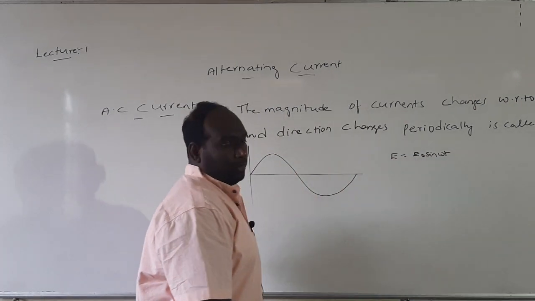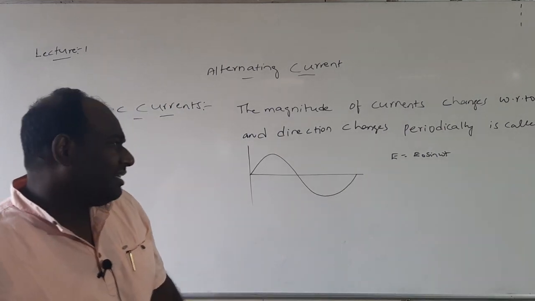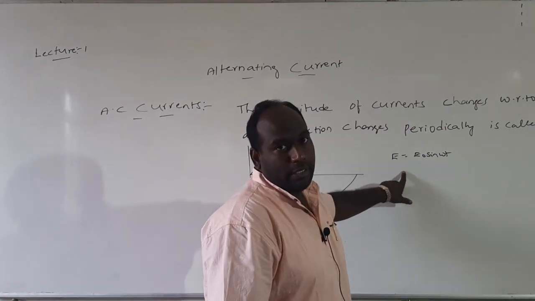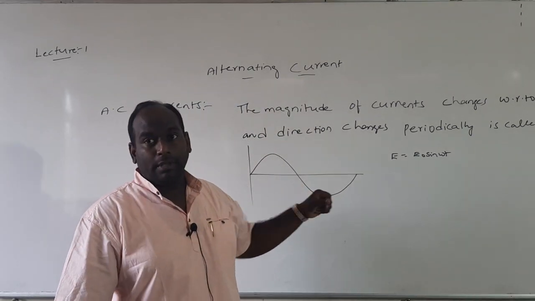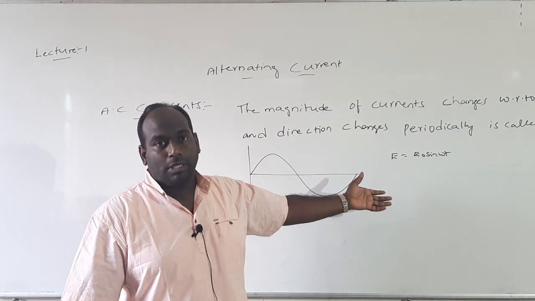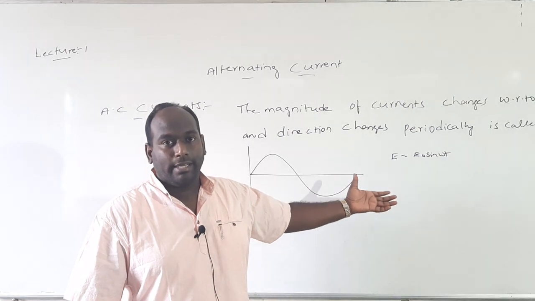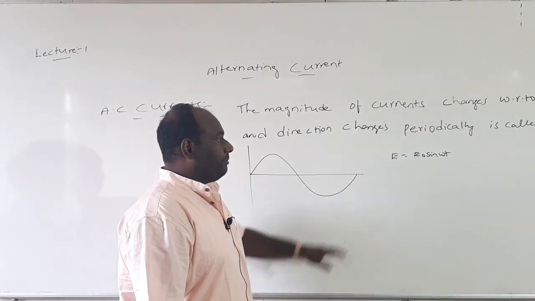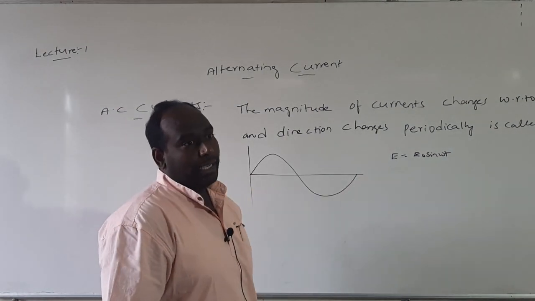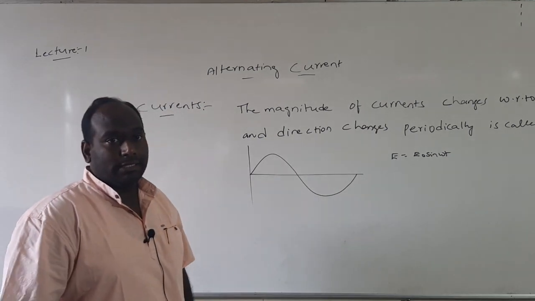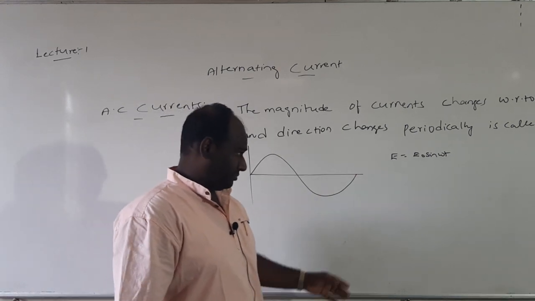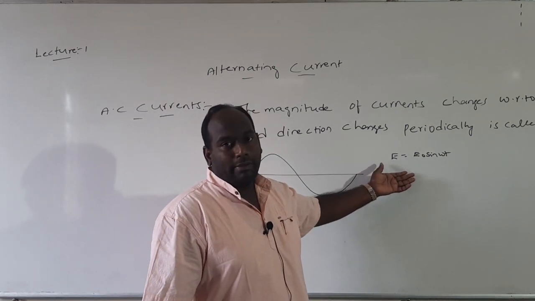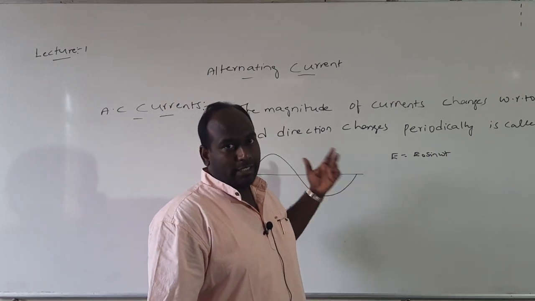This is the equation of EMF in case of AC. This alternating EMF is produced by an AC generator. We already studied this in electromagnetic induction. Now, if this EMF is applied to an AC circuit with an inductor, capacitor, or resistor, then the variation of current when the EMF is applied, we will study in this chapter.